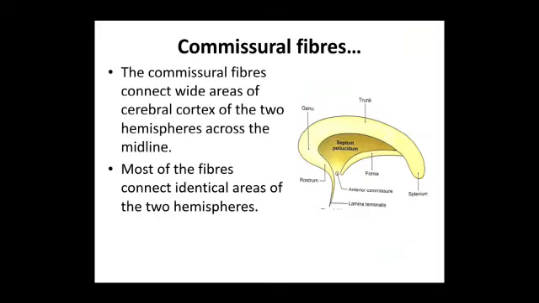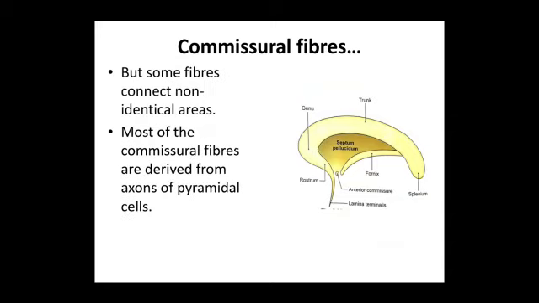Next we are going on to the commissural fibers. The commissural fibers connect a wide area of the two cerebral cortexes of two hemispheres across the midline. Most of the fibers connect identical areas of the two hemispheres, but some fibers connect non-identical areas. Most of the commissural fibers are derived from the axons of pyramidal cells.